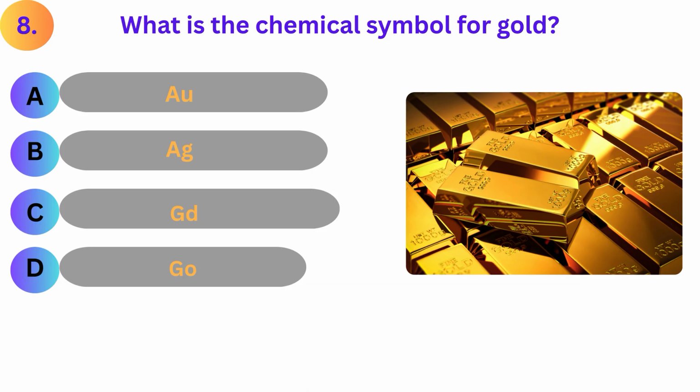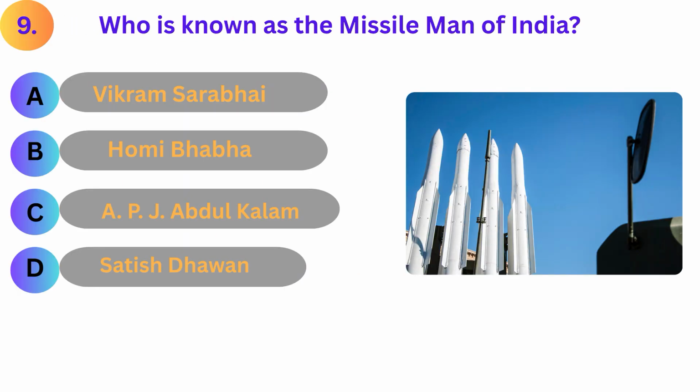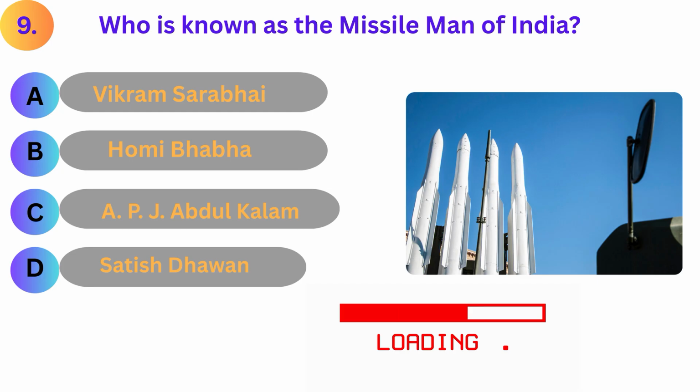Answer is A. AU. Who is known as the Missile Man of India? A. Vikram Sarabhai. B. Homi Bhabha. C. A. P. J. Abdul Kalam. D. Satish Dhawan.